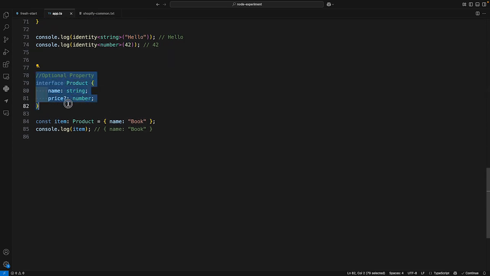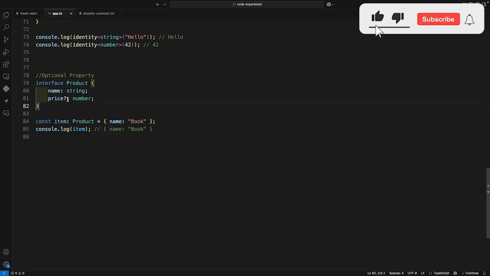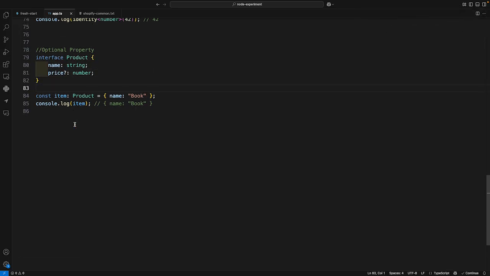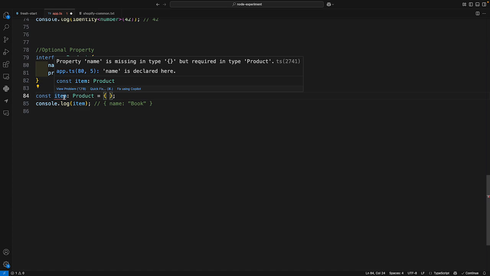Next, the optional properties. So in this interface I have two properties, name and price. To define an optional property, you have to use the question mark. So now suppose I am creating a product object and my price is optional, so I can define name, but price is an optional property and I may not define it. But if name is not defined, it will immediately say that properties are missing.